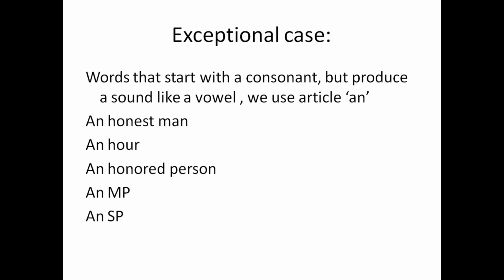Honest: the word starts with a consonant H but it produces the sound of O. And this one, an honored person. And here, an MP, not a MP, an MP. So that's why we will use the article an.